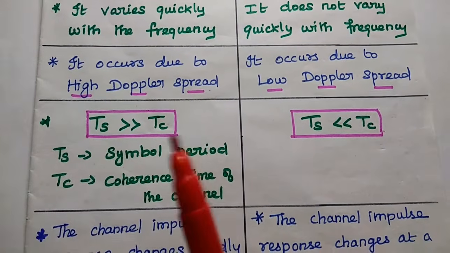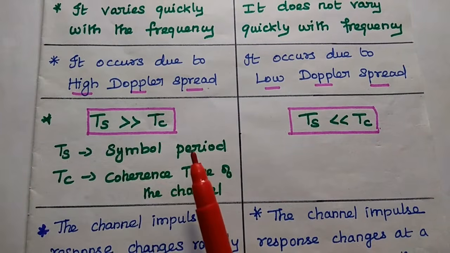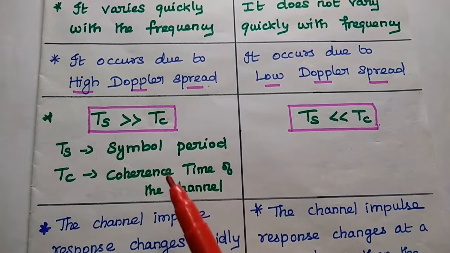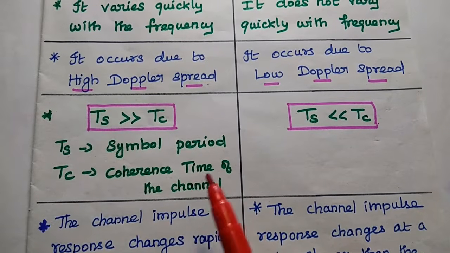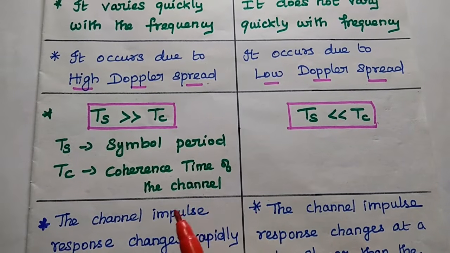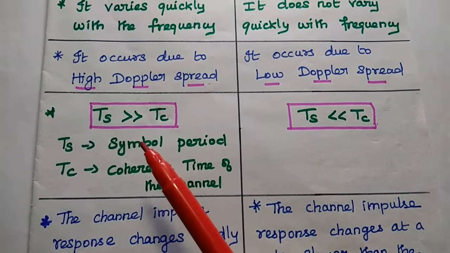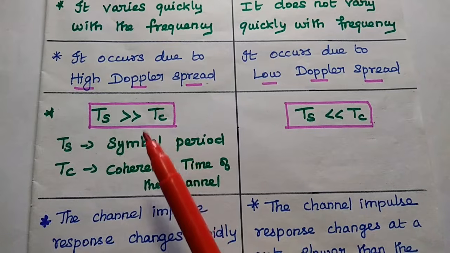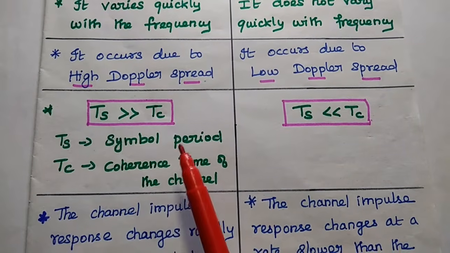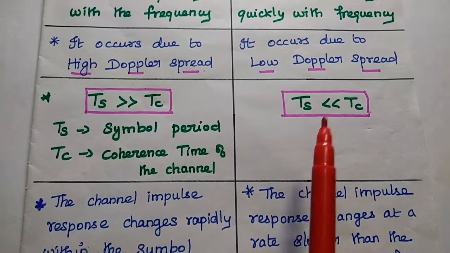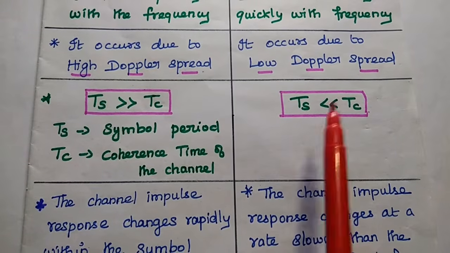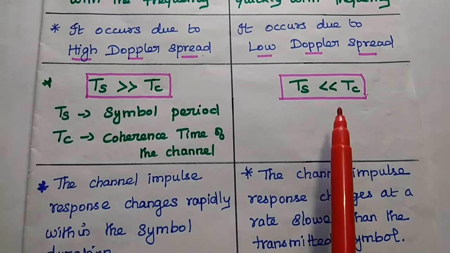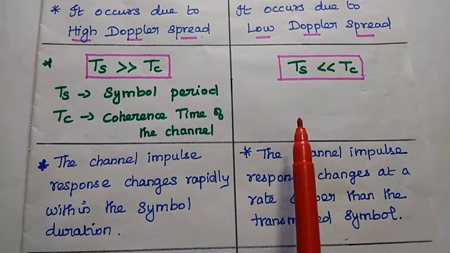The next one is, in fast fading the symbol period is far greater than the coherence time of the channel. Simply we can say the symbol period is greater than the channel period, because in fast fading the channel variation is faster than the signal variation. But for slow fading, the channel variation is slower than the signal variation. So here the symbol period is far less than the coherence time of the channel.